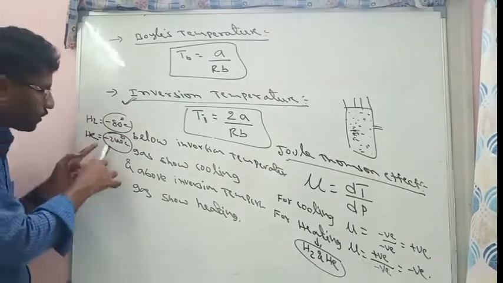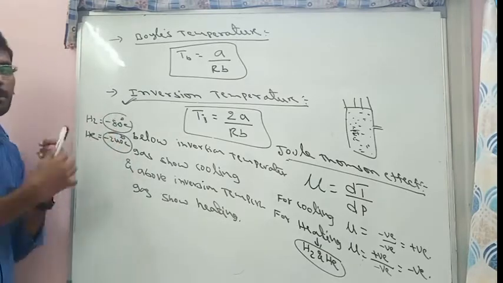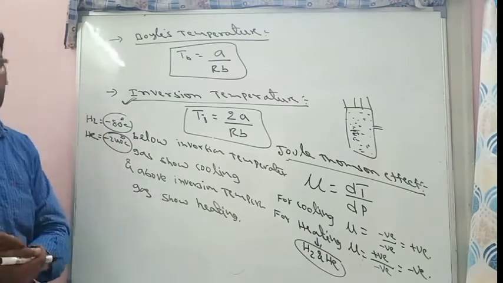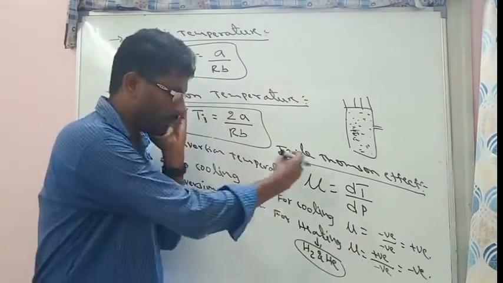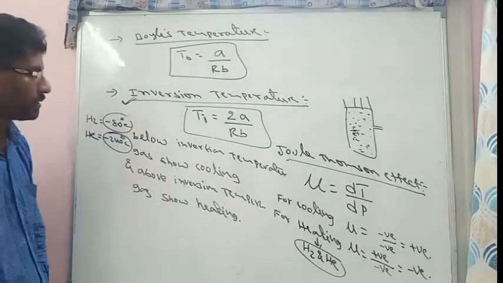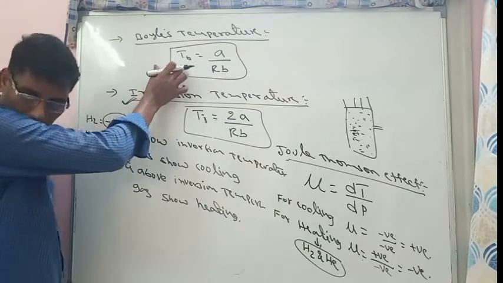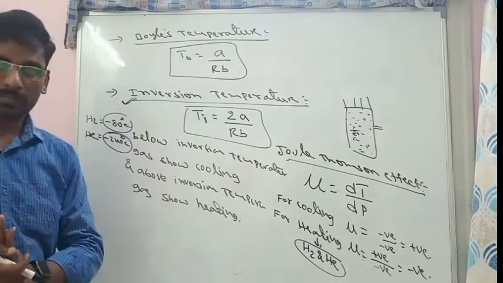If they want to show cooling effect, the temperature should be maintained below this temperature. But above this temperature they will show heating effect. So that's why hydrogen and helium mostly show heating effect. Remaining all gases will show cooling effect. So that is the inversion temperature. Boyle's temperature is the temperature at which real gases behave like ideal gas.